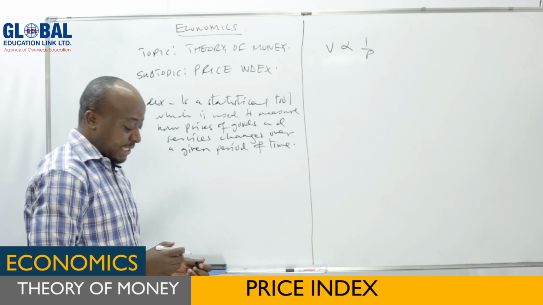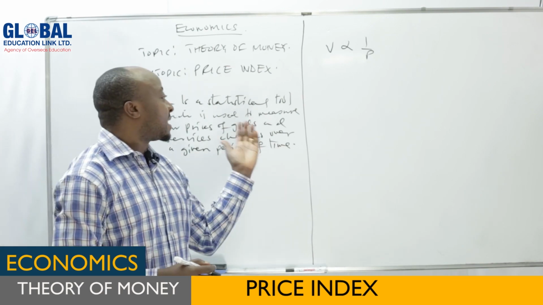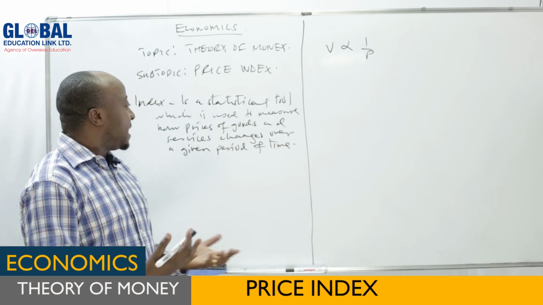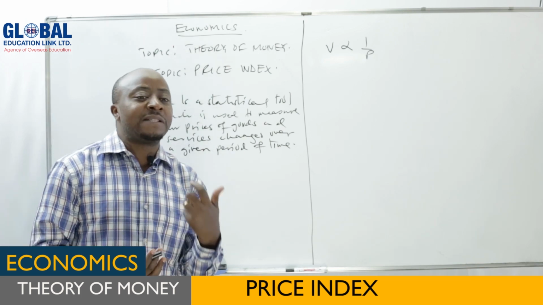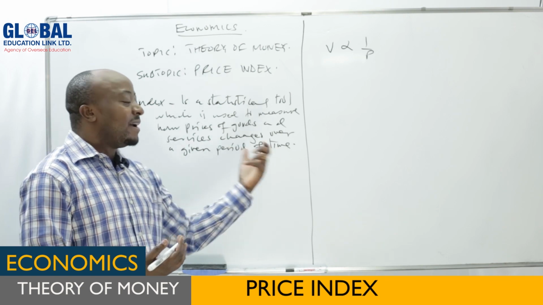That is price index. It is a measure that is used to show how prices of goods and services are changing over a given period of time.